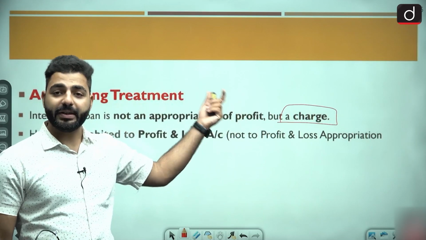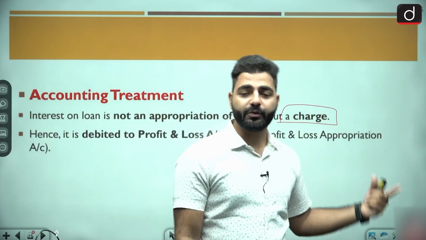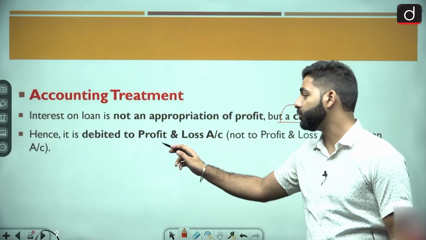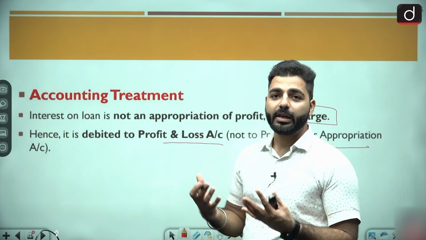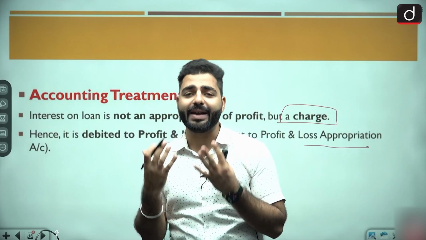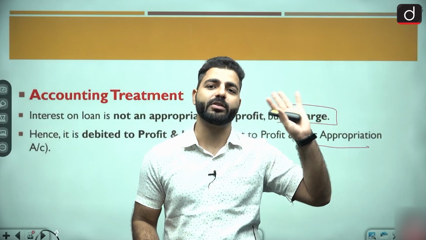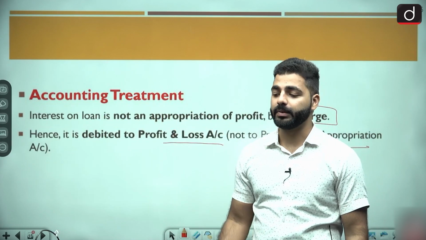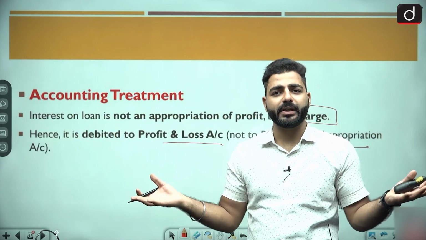Very important point, please note it down: interest on loan by the partner to the firm is a charge against profit. Hence, it is debited to the profit and loss account, not to the appropriation account. So obviously, if this is a charge, every charge, rent, electricity, bad debts, everything we write in the profit and loss account. So there only we will write the interest on loan by partner to the firm. We will not write it under a P&L appropriation because it is not an appropriation.